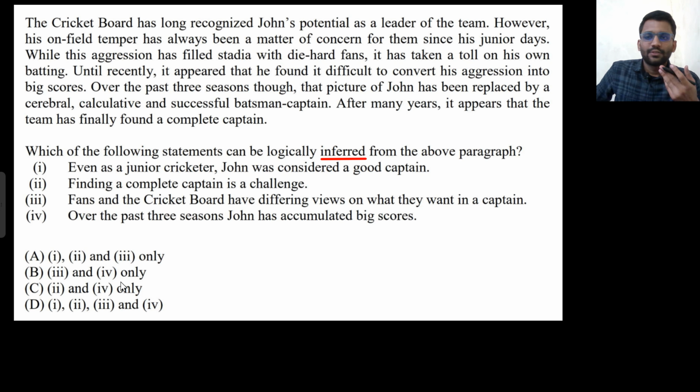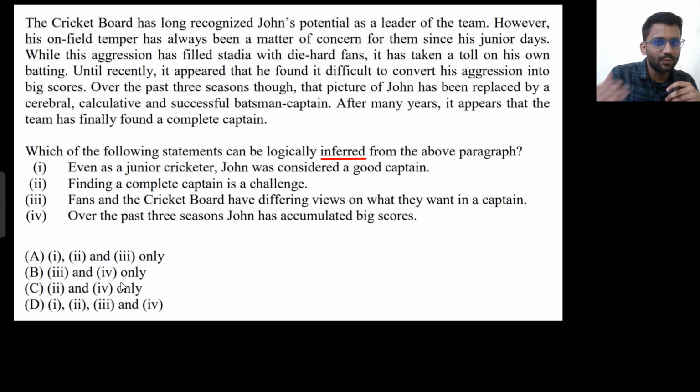Okay. So the board has long recognized Jones' potential as a leader of the team. However, his on-field temper has always been a matter of concern for them since his junior days. While the aggression has filled stadia with die-hard fans, it has taken a toll on his own batting. Until recently, it appeared that he found it difficult to convert his aggression into big scores. Over the past 3 seasons, though, that picture of Jones has been replaced by a cerebral, calculative, and successful batsman captain. After many years, it appears that he has finally found a complete captain.